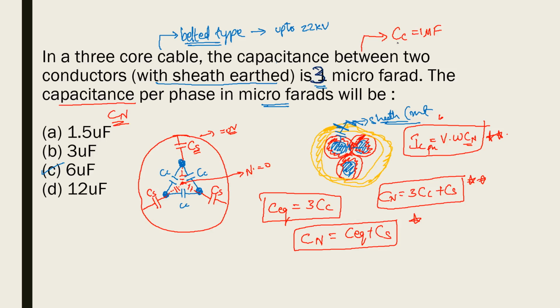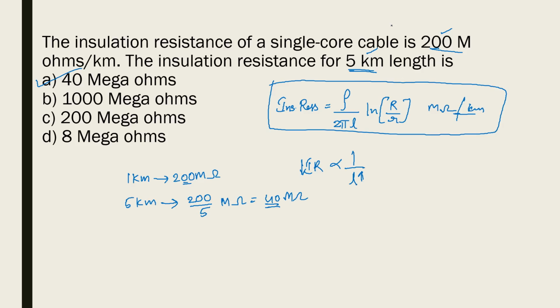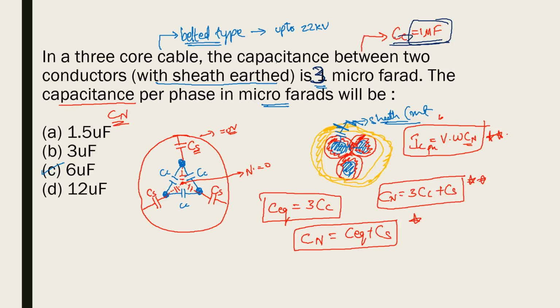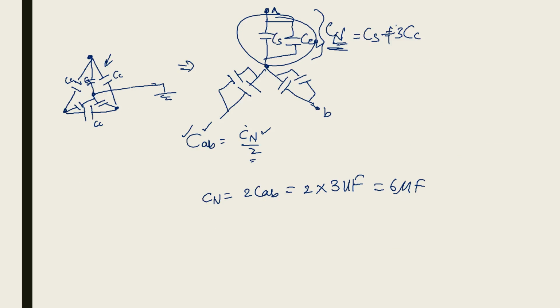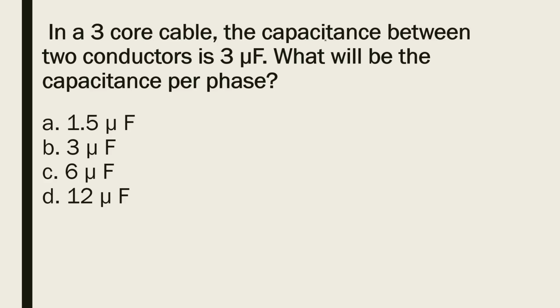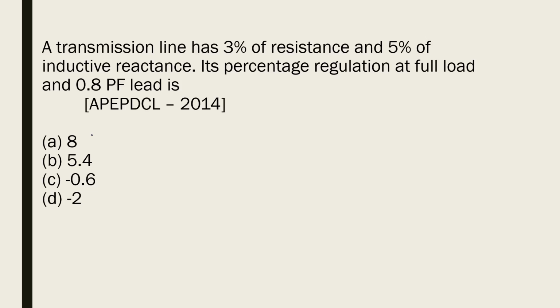Okay, so I told you the capacitance between the two conductors is 1 microfarad. So you need not take Cc needlessly. So finally you can come up with this conclusion. You can remember this formula: the phase capacitance will be equal to 2 times the line capacitance between two conductors. Like this you can remember this formula and solve this. In a 3-core cable, the capacitance between two conductors is 3 microfarad. What will be the capacitance per phase? So the same question is being asked here.